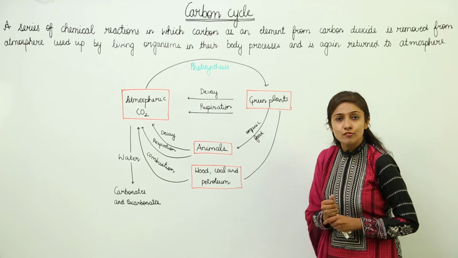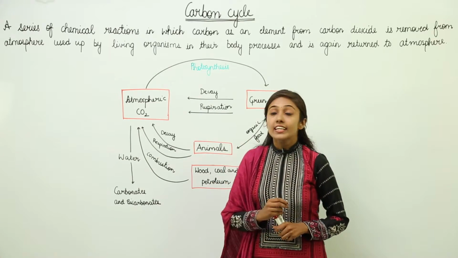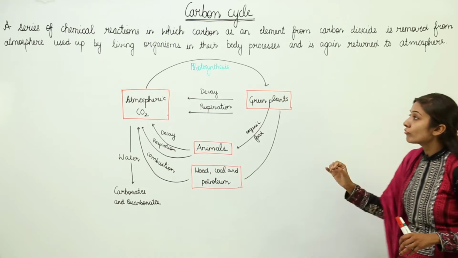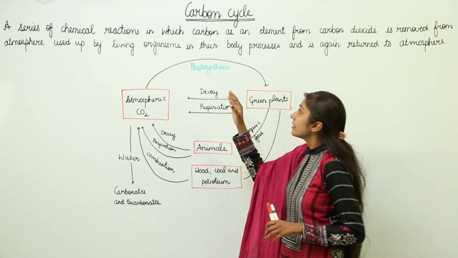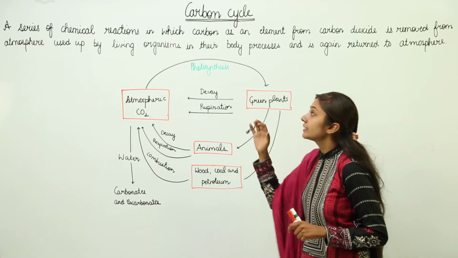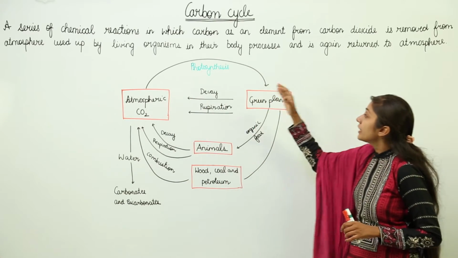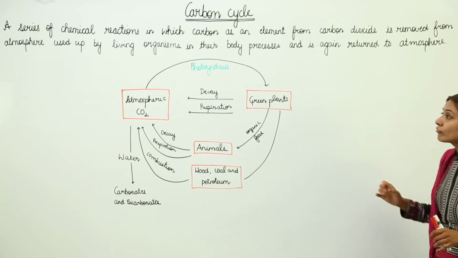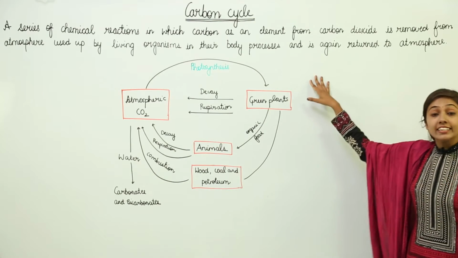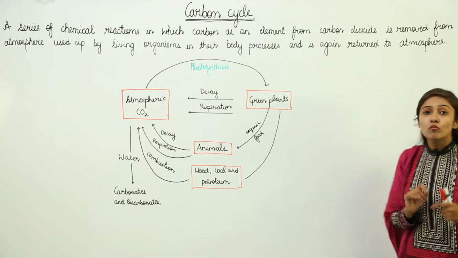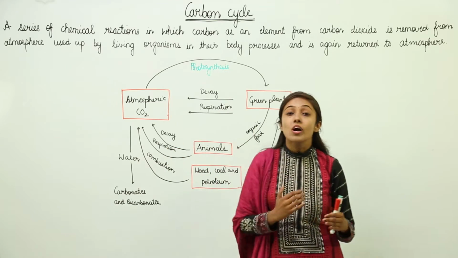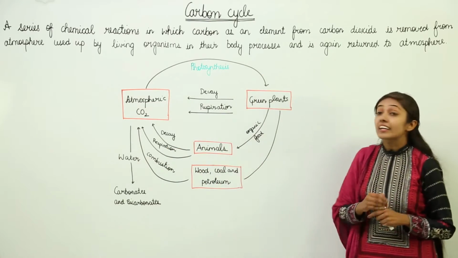Let's discuss. First of all, how will you define the carbon cycle? It is a series of chemical reactions in which carbon as an element from carbon dioxide is removed from the atmosphere, used up by living organisms in their body processes, and is again returned to the atmosphere. So what the definition is conveying to you is that carbon is returned back to the atmosphere. This is how the cycle known as the carbon cycle occurs in nature.